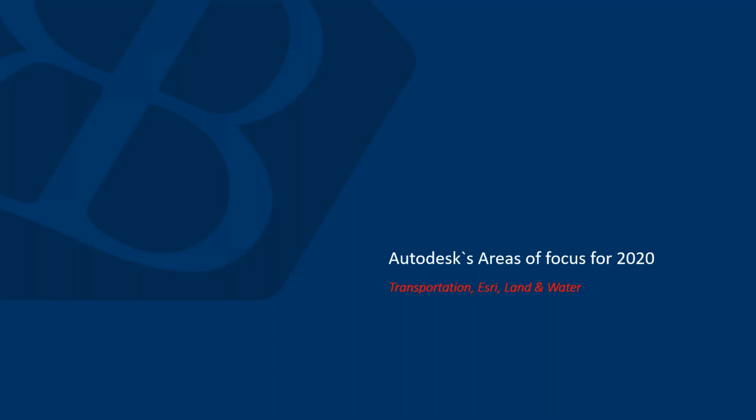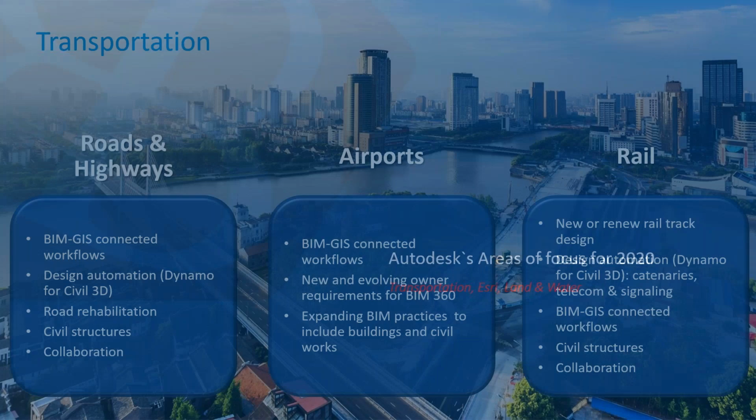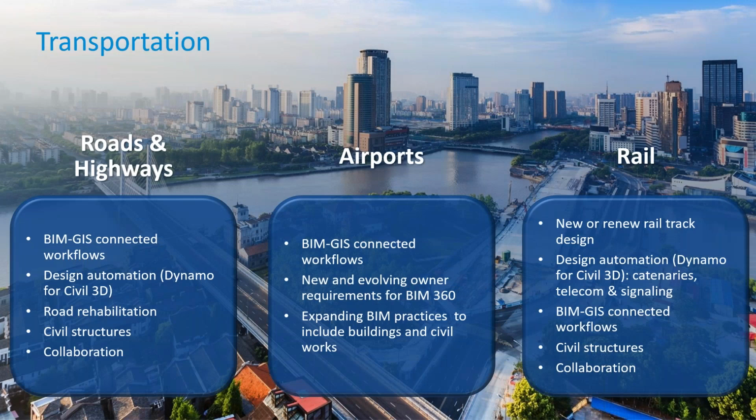Okay, so let's first look at what Autodesk focused on in terms of development for 2020. You can see the four headings there are transportation, ESRI, land, and water. Let's have a look at that. If you specialize in these fields, roads and highways, airports and rail, you should see these types of integrations.